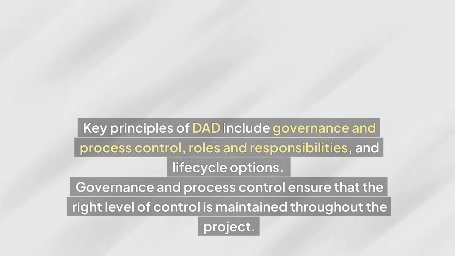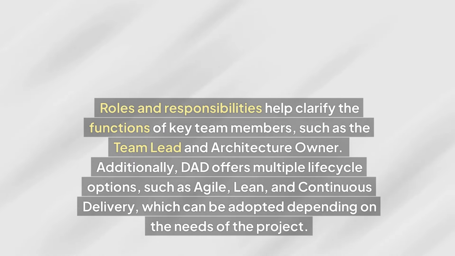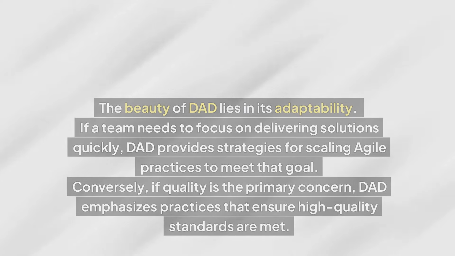Key principles of DAD include governance and process control, roles and responsibilities, and lifecycle options. Governance and process control ensure that the right level of control is maintained throughout the project. Roles and responsibilities help clarify the functions of key team members, such as the team lead and architecture owner. Additionally, DAD offers multiple lifecycle options, such as Agile, Lean, and continuous delivery, which can be adopted depending on the needs of the project. The beauty of DAD lies in its adaptability.